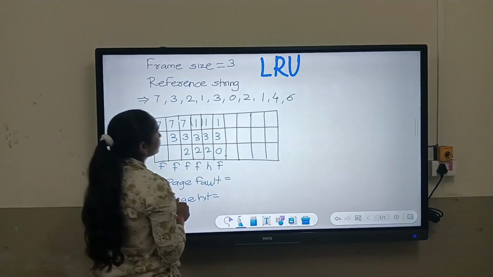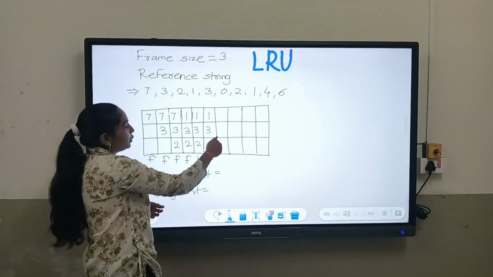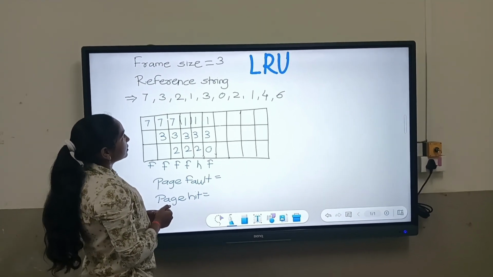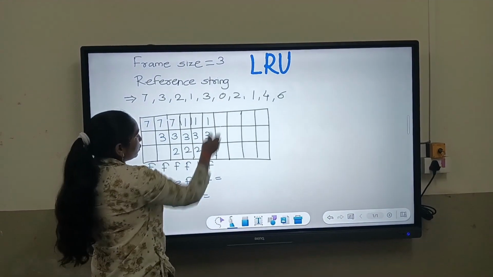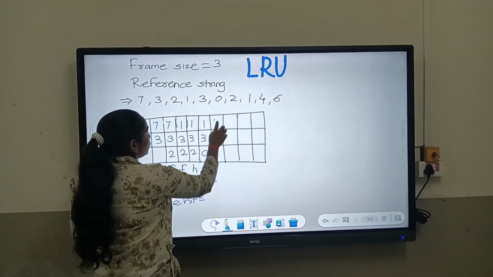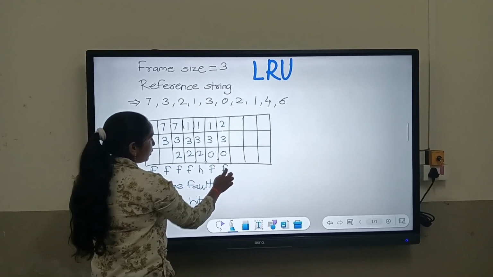Now 2. We have to put 2 in this memory. Now we will replace the least recently used page. That is, 0 is most recent, then 3. So we have to replace 1. Then we will put 2 here and put 3 and 0 as before. It is a page fault.